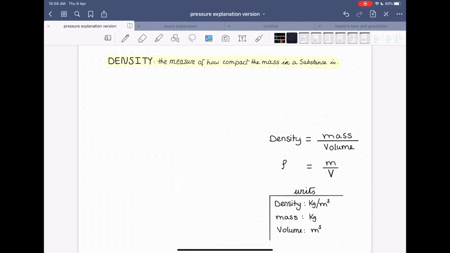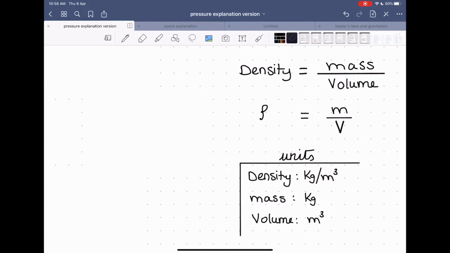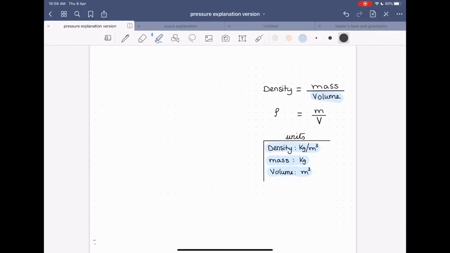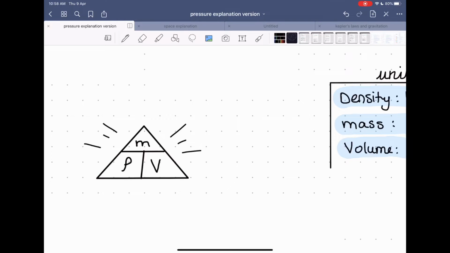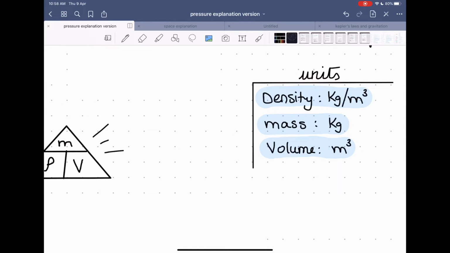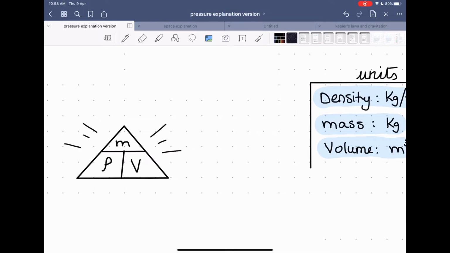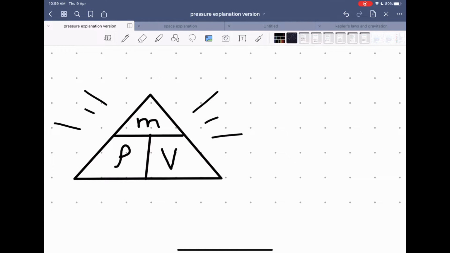The density is actually how much the mass is being distributed on a specific volume, and so it's equal to mass divided by the volume. Since the mass has a unit of kilogram and the volume has a unit of meter cubed, the density will be in kilogram per meter cubed. And this is the triangle linking density, mass, and volume. You need to know that the density is represented by the Greek letter called rho.